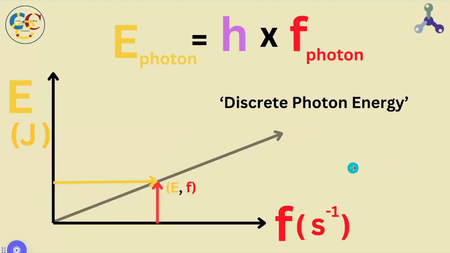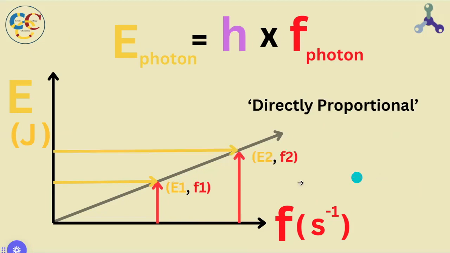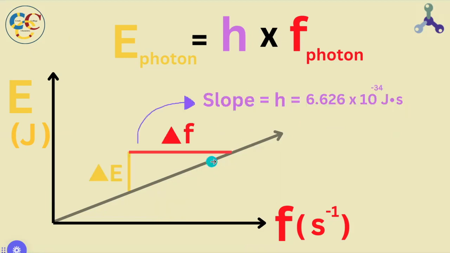Even though there are an infinite number of energy values light can be, as witnessed by this continuous line, light energy is described as being in discrete pockets of photons, because for any given frequency, there is one and only one corresponding energy that that photon can have. In other words, any one photon cannot change the amount of energy it has. These two terms are what's called directly proportional, meaning that when one term increases, so does the other, and when one term decreases, so does the other. Furthermore, this line modeling this direct relationship has a constant slope equal to Planck's constant.